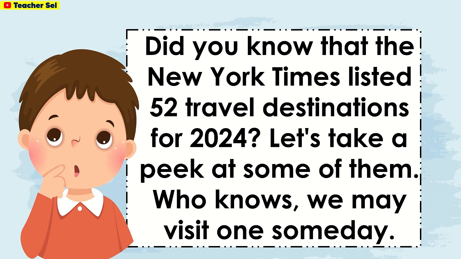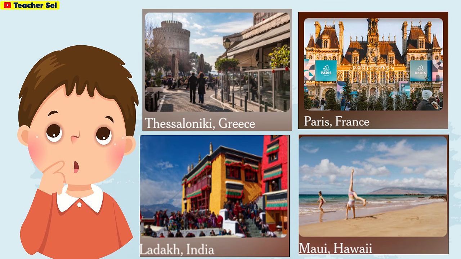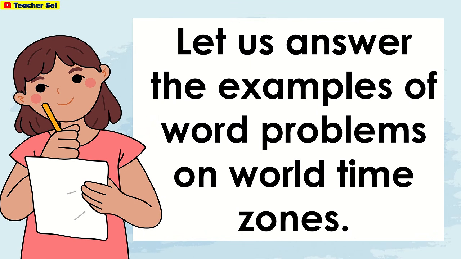Did you know that the New York Times listed 52 travel destinations for 2024? Let's take a peek at some of them. Who knows? We may visit one someday. We have Thessaloniki, Greece, Paris, France, Ladakh, India, and Maui, Hawaii. Let us answer the examples of word problems on world time zones.